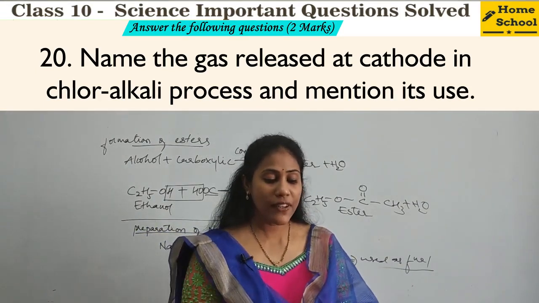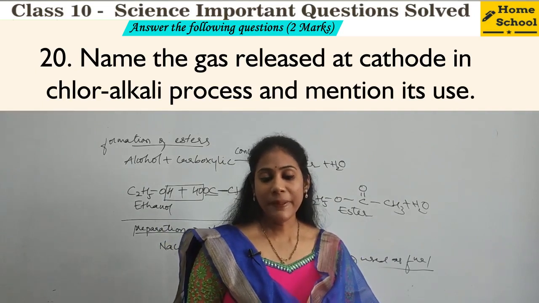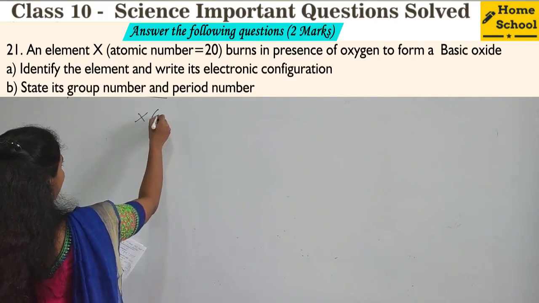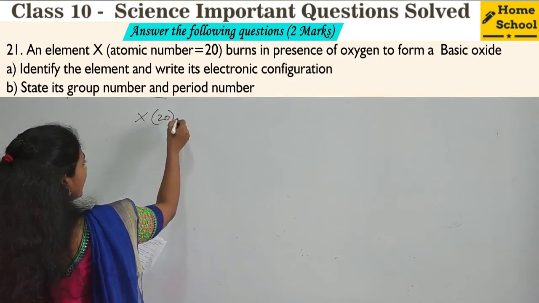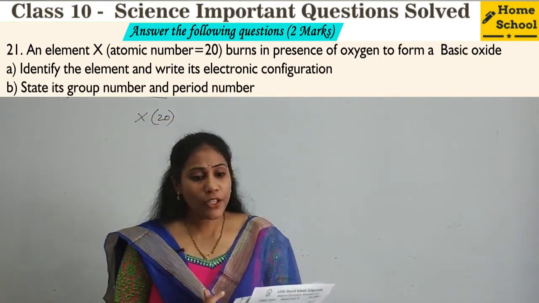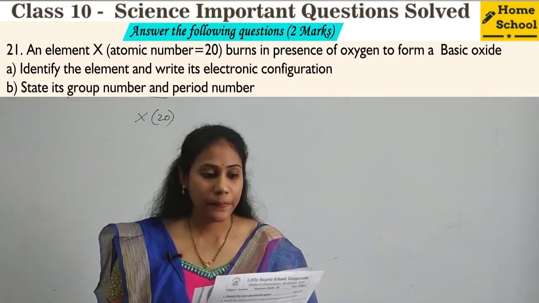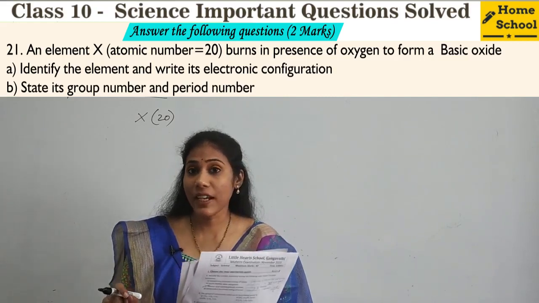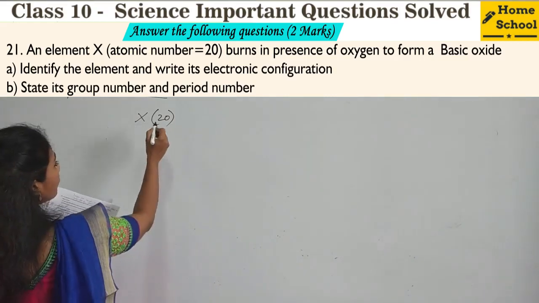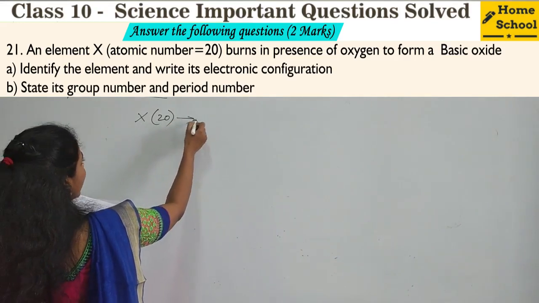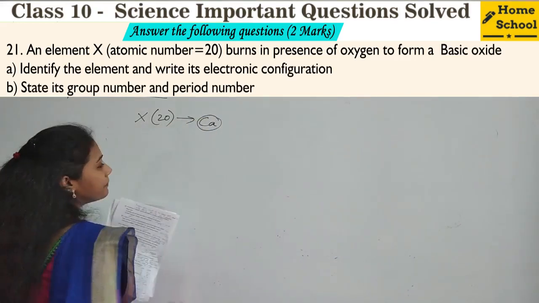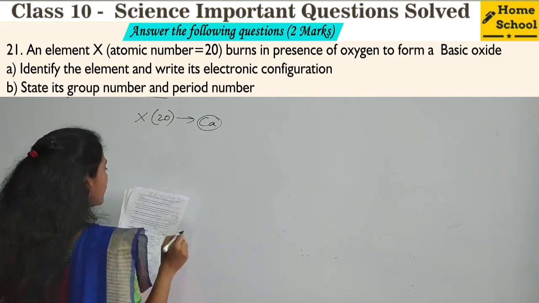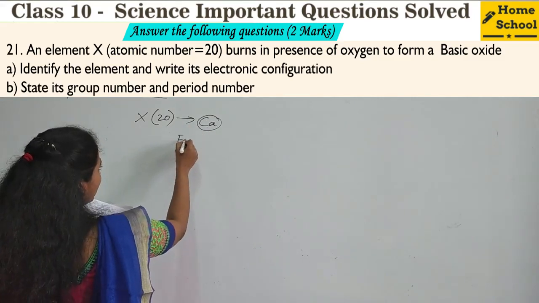And coming to the 21st question, an element X, atomic number is given. There is an element X and its atomic number is 20. It burns in the presence of oxygen to form a basic oxide. First question: identify the element and write its electronic configuration. So, which element has atomic number 20, guys? Definitely it is calcium. Yes or no? So, identify the element, that means it's calcium, and write its electronic configuration, that is easy.